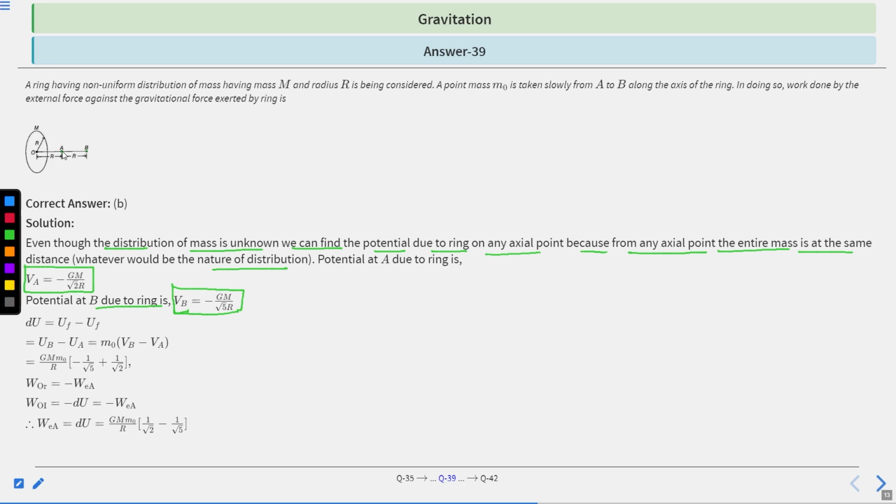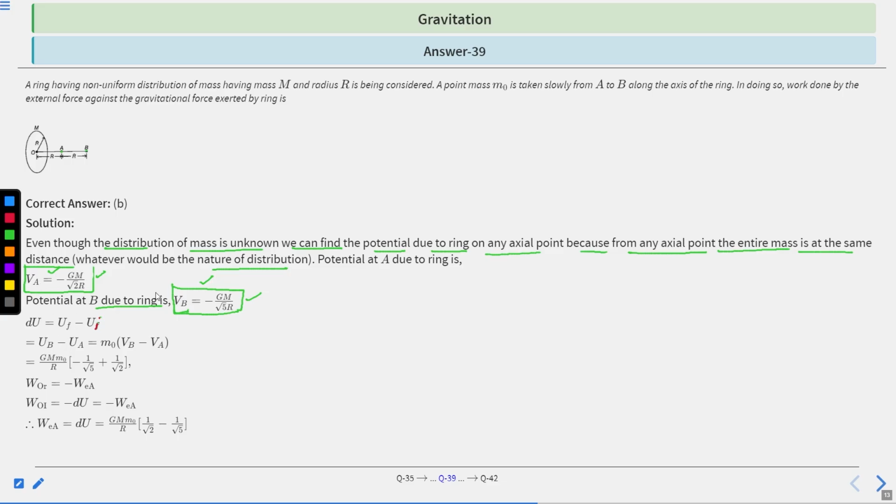Now we have to find the change in energy. ΔU is equal to UF minus UI, final minus initial. So final is at point B, and initial is at point A.